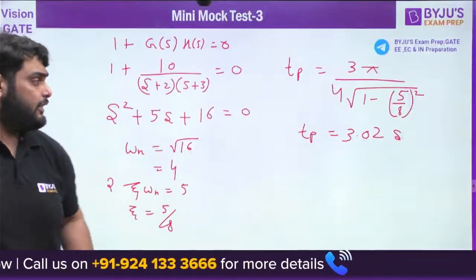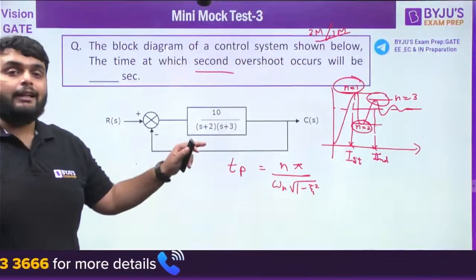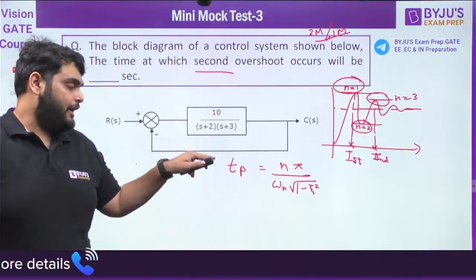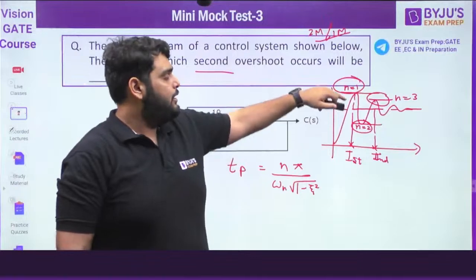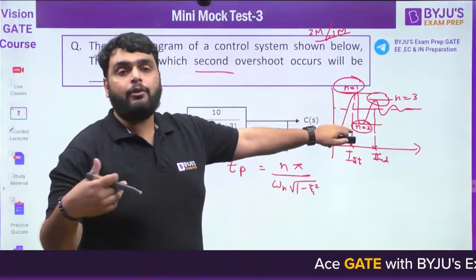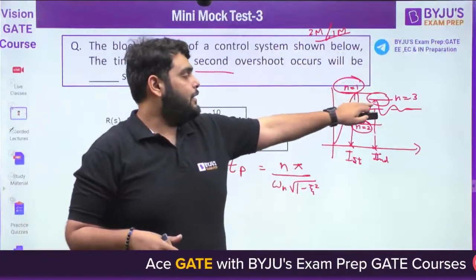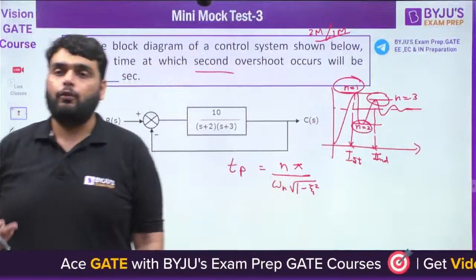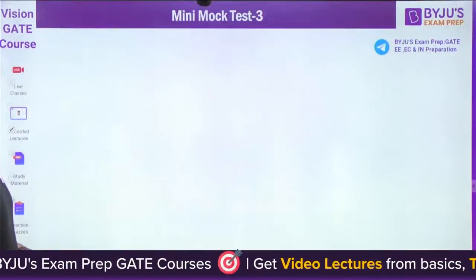Okay, let's check the calculation also. The formula is important here: n pi divided by omega n under root 1 minus zeta square, and you have to remember n equal to 1 for first overshoot, n equal to 2 for time for first undershoot, n equal to 3 for the time for second overshoot, and they are asking time for the second overshoot only.